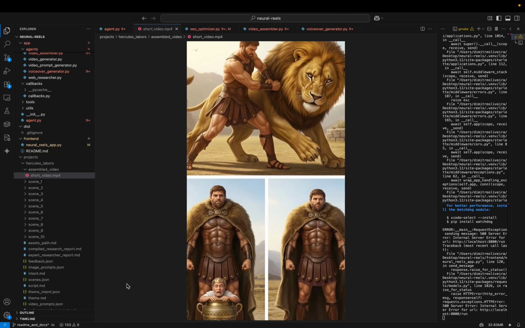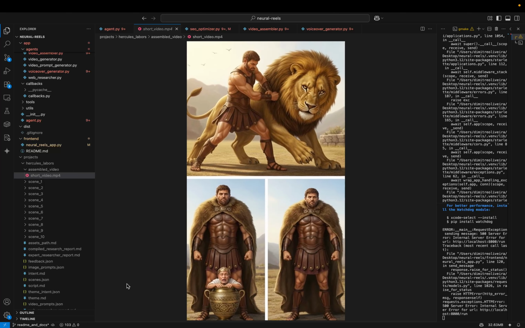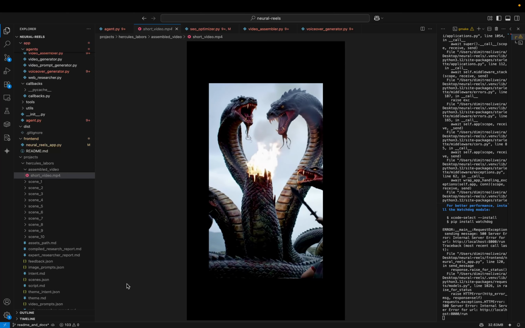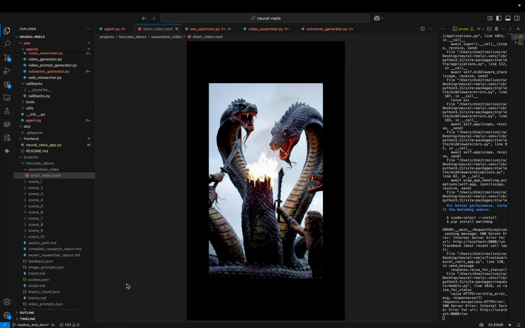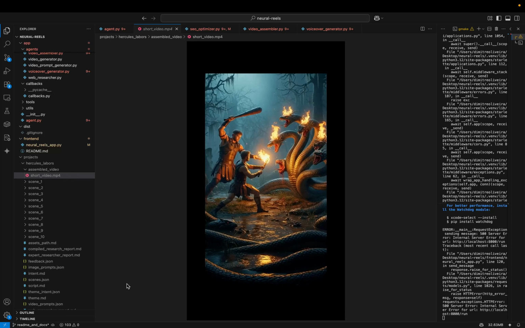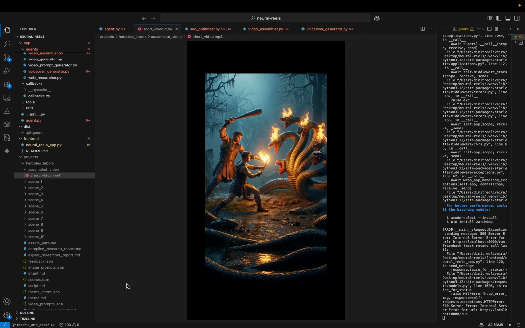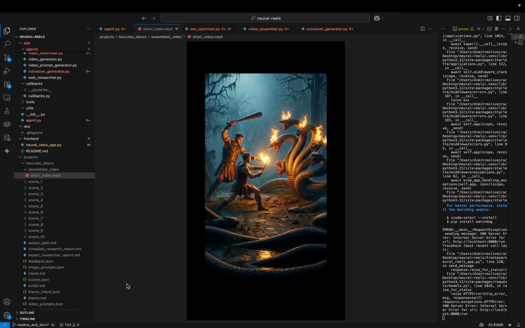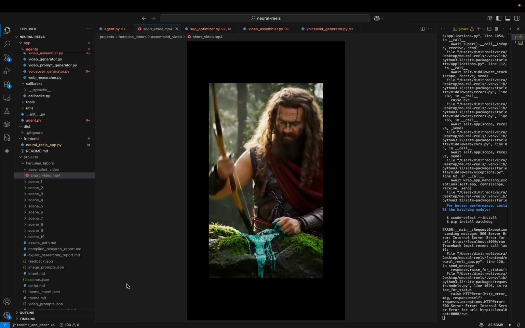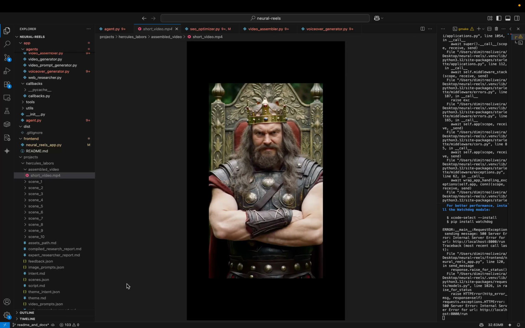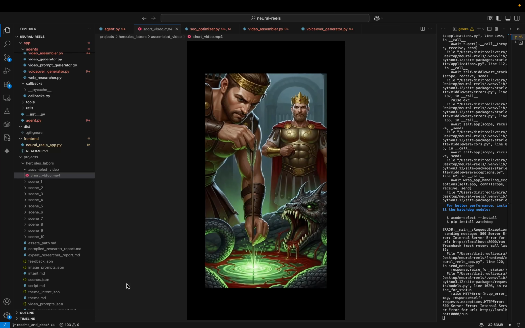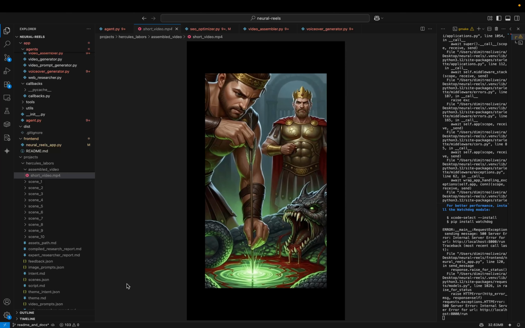Eurystheus was so terrified, he hid in a bronze jar. Next, the Lernaean Hydra, a multi-headed serpent where each severed head grew 2 more. With his nephew Iolaus, Hercules cauterized each stump with firebrands, preventing regrowth. He then buried the immortal head and dipped his arrows in its venomous blood, making them deadly. Eurystheus disqualified this labor due to Iolaus's help.